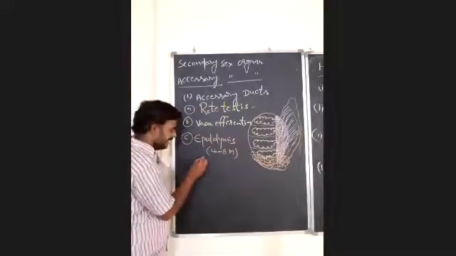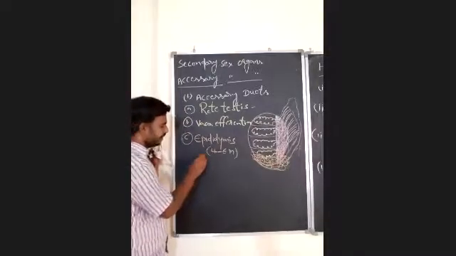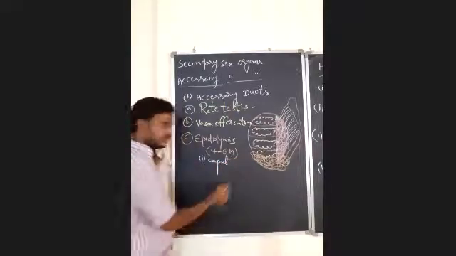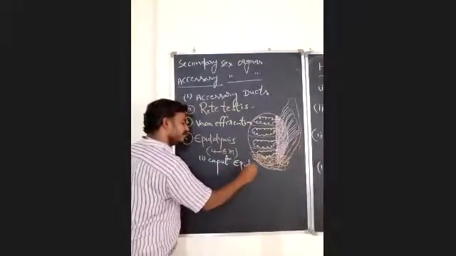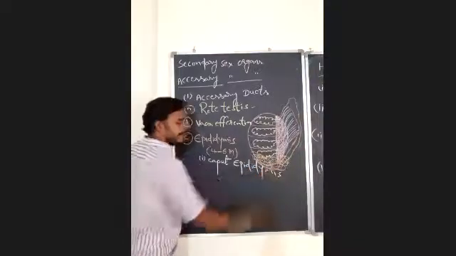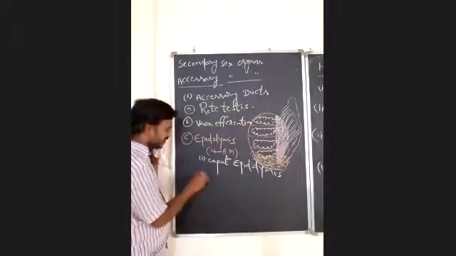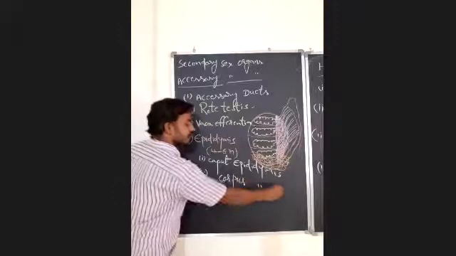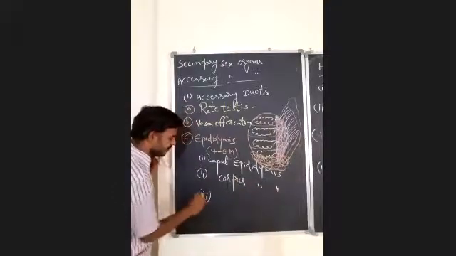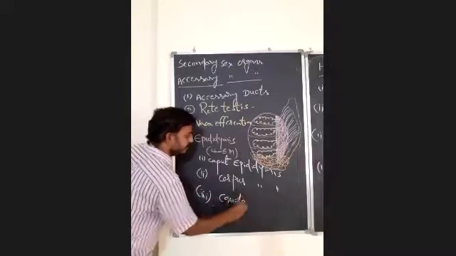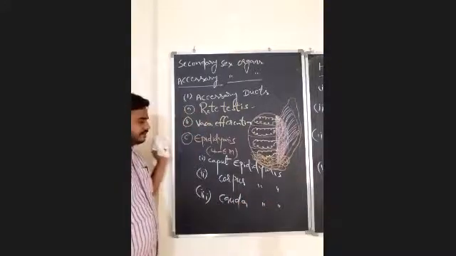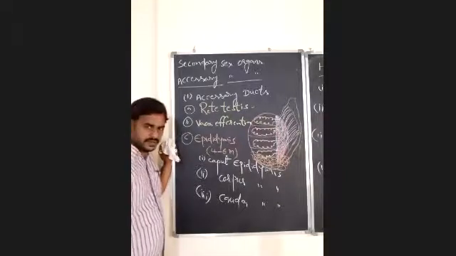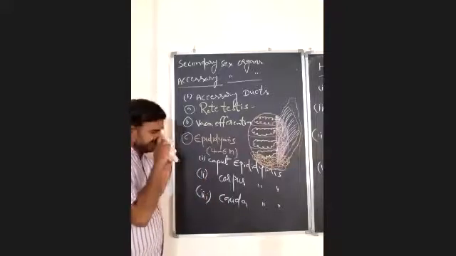The first one, or anterior most one, is caput epididymis. The second one is corpus epididymis, and the third one is cauda epididymis. Caput epididymis, corpus epididymis, and cauda epididymis. So there are 3 parts in the epididymis.